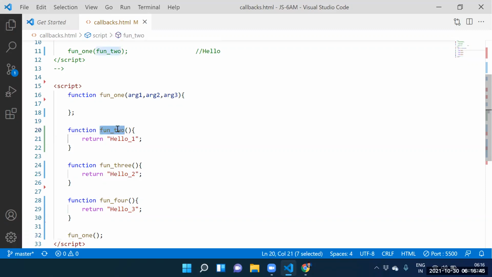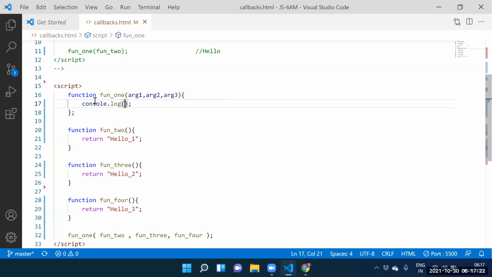What is the first argument? Function 2 definition. What is the second argument? Function 3 definition. What is the next argument? Function 4 definition. So argument 1 is function 2 definition. Argument 2 is function 3 definition. Argument 3 is function 4 definition.